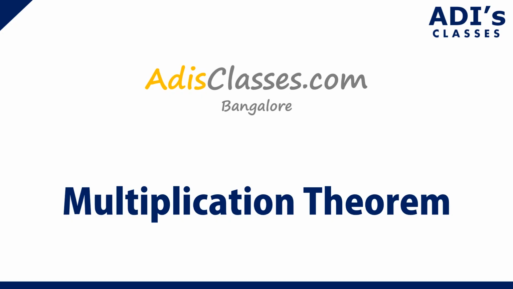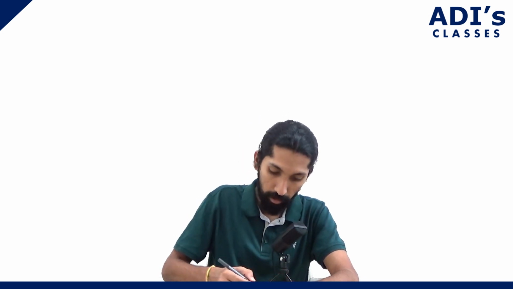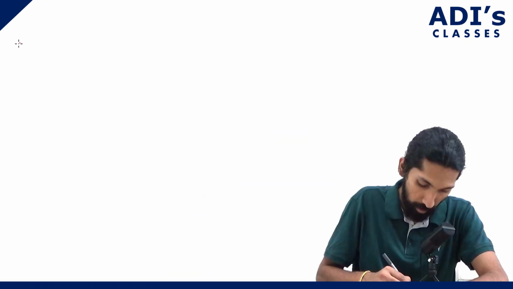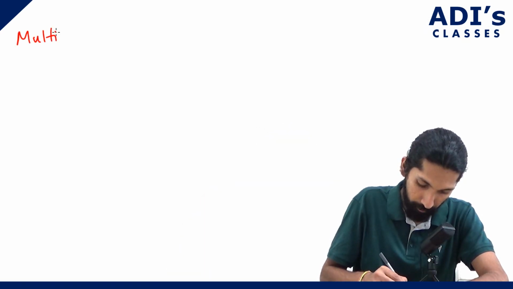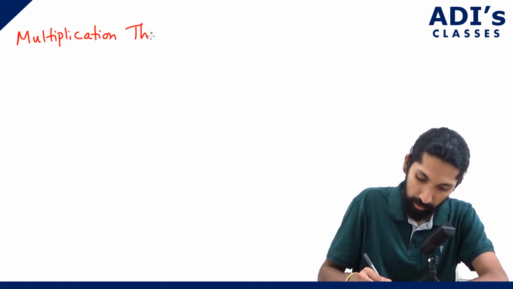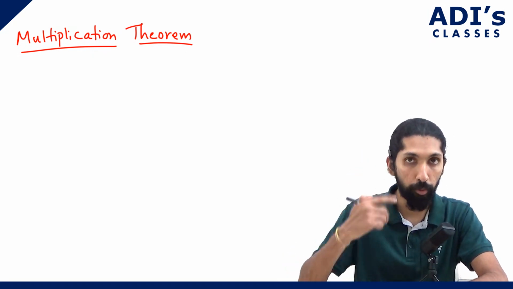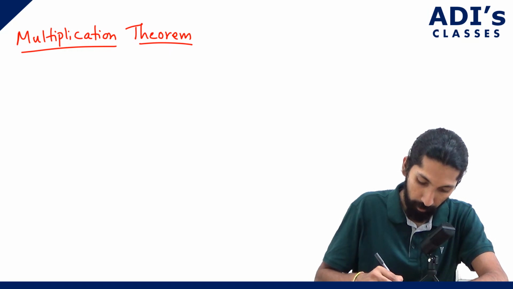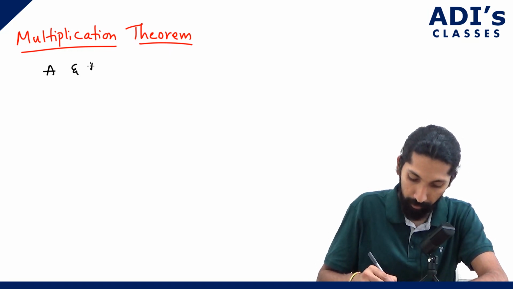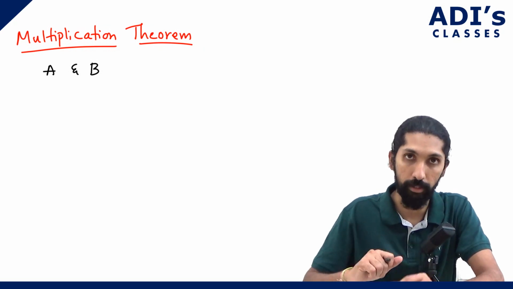Let's understand about a very important concept in probability called the multiplication theorem. Okay, so we are going to understand about multiplication theorem. First, let's try to understand what is multiplication theorem in probability. Let's say we have two events, A and B. Now we are not looking at disjoint or independent, just two events.